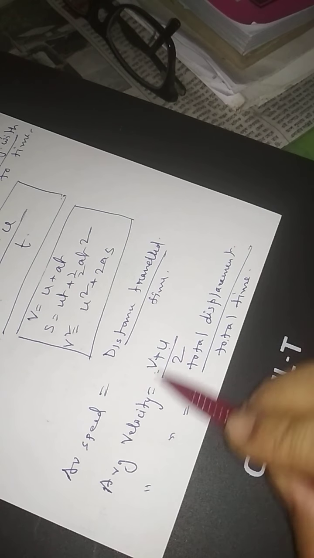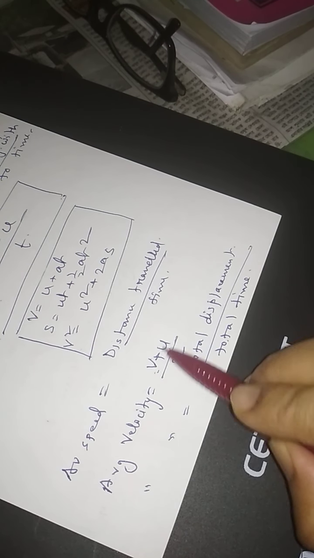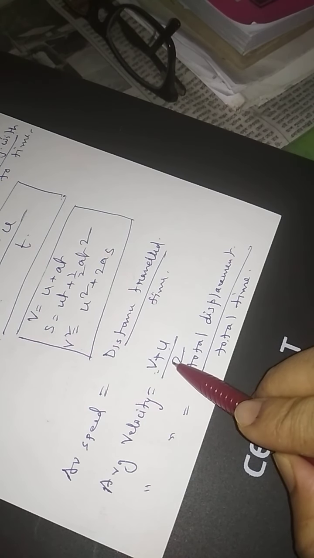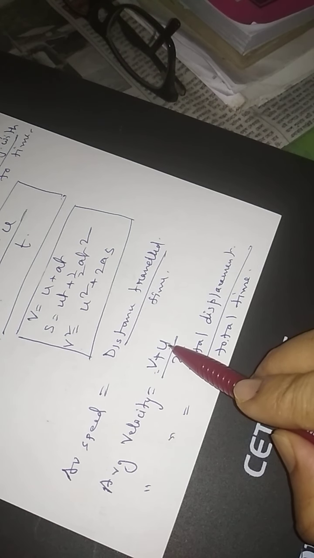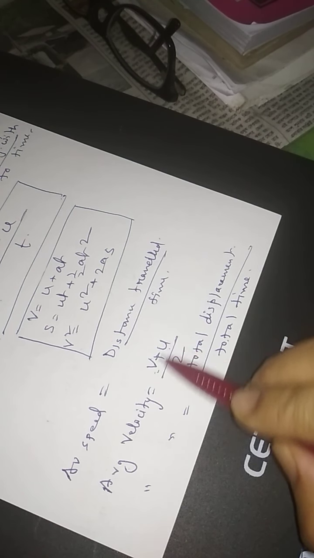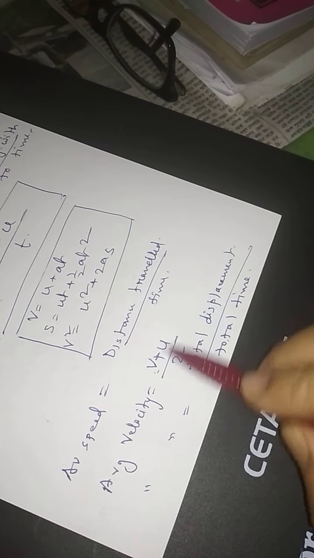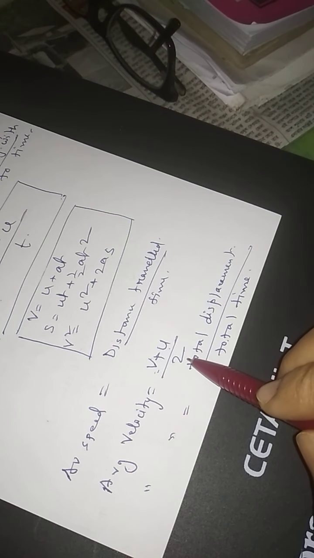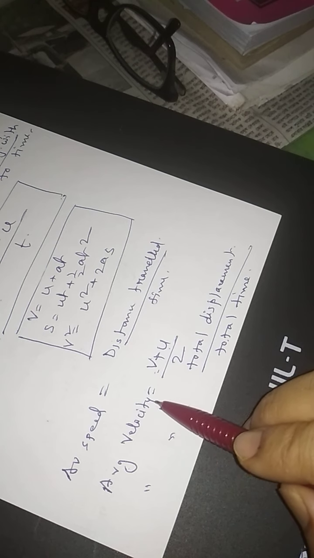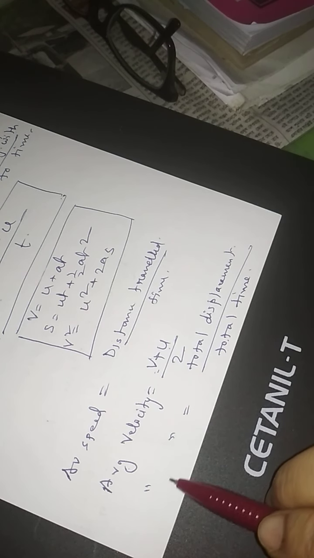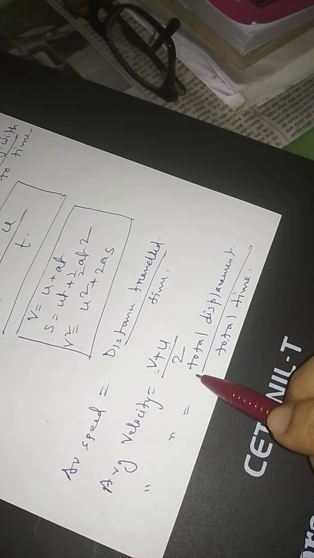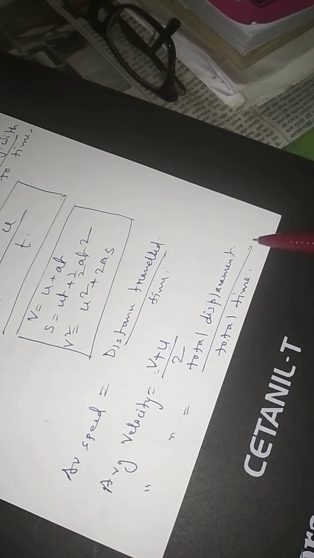One is initial velocity plus final velocity divided by 2. If these two values are given, initial velocity and final velocity, we can add them, and if we divide by 2, then we will get average velocity. And also we can calculate average velocity with this formula, total displacement divided by total time. This will also give you average velocity.